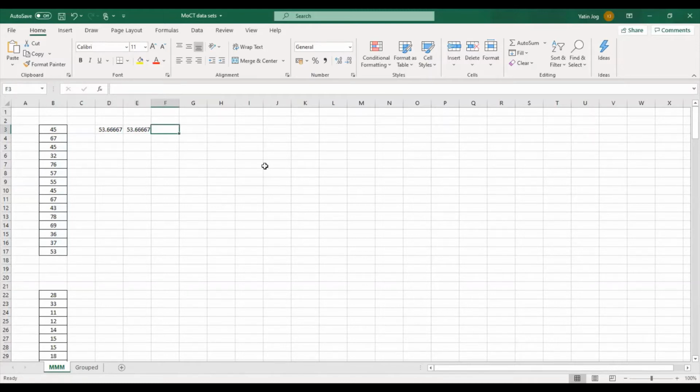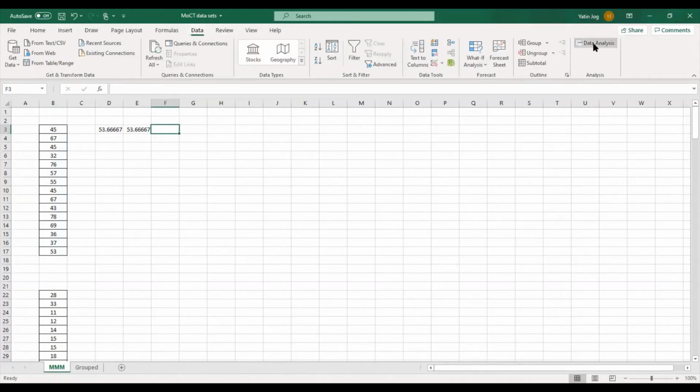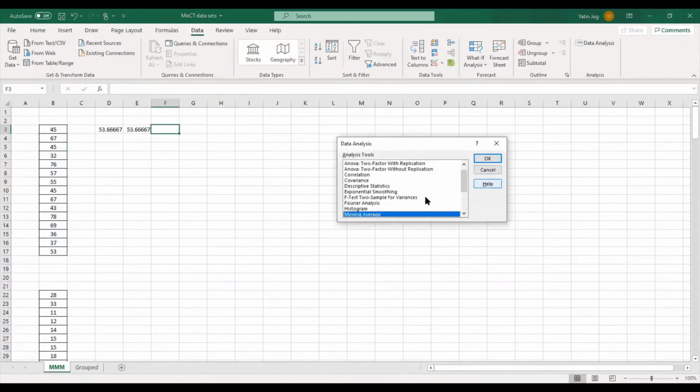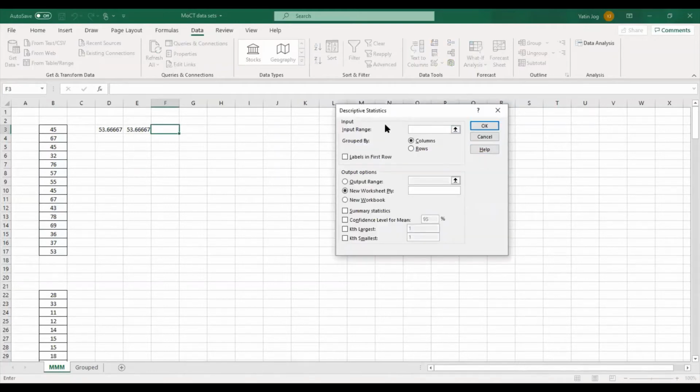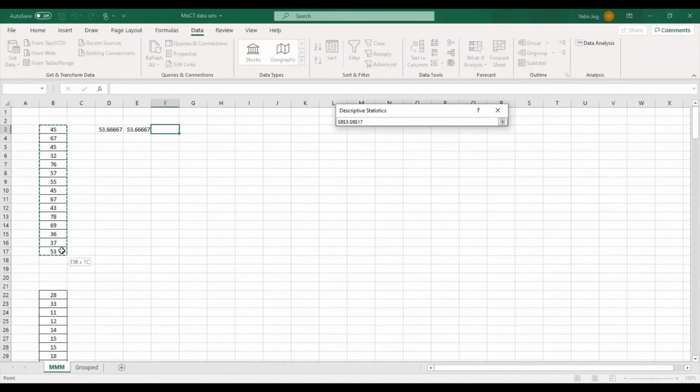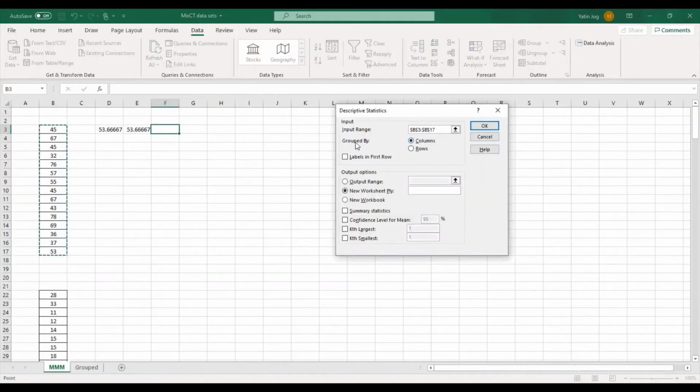And there is a third method, which is using the data analysis method. If you go to the data analysis tab, you will find one option called descriptive statistics. So click on descriptive statistics, click on OK. It'll ask for the input range. So my input range is all these numbers, so I'll select all these numbers as the input range. Group by columns.